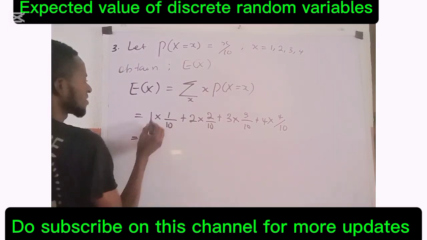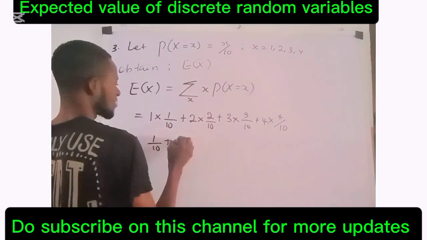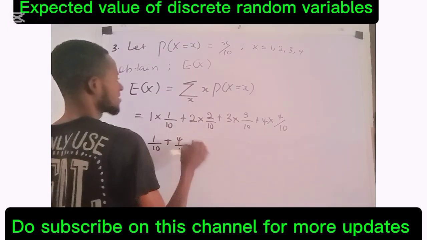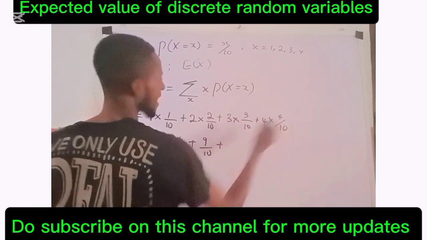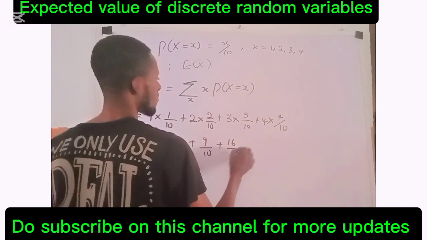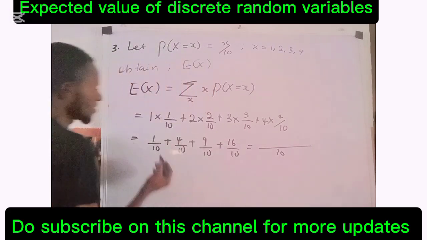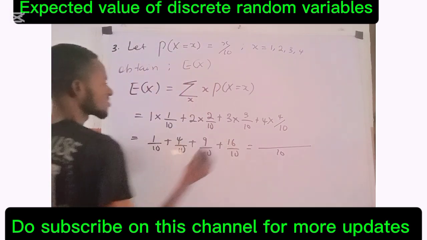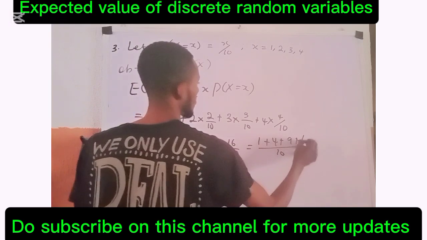So this will give me 1 times 1 is 1 all over 10, 2 times 2 is 4 all over 10, 3 times 3 is 9 all over 10, 4 times 4 is 16 all over 10. LCM is 10. 10 divided by 10 is 1, so this becomes 1 plus 4 plus 9 plus 16.